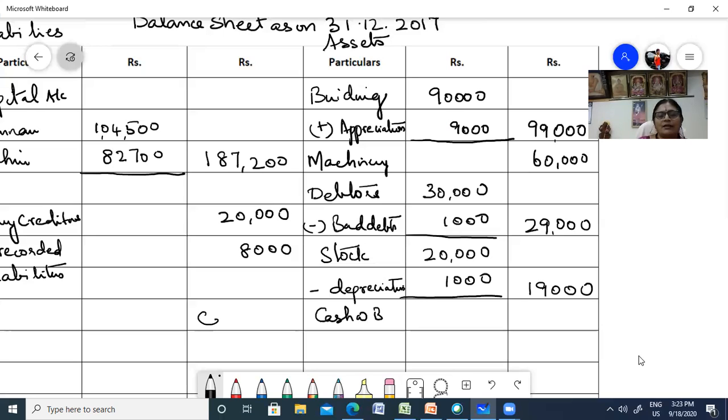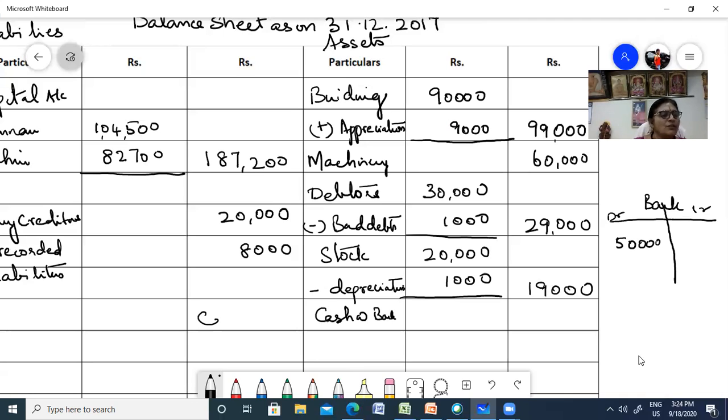Cash at bank. Now here you have to be very careful. You should first of all see what is the opening balance of your bank account. Bank account opening balance, you have debit and credit. Opening balance is 50,000. Less what you are going to pay your retiring partner, right? He's going to be paid off immediately.